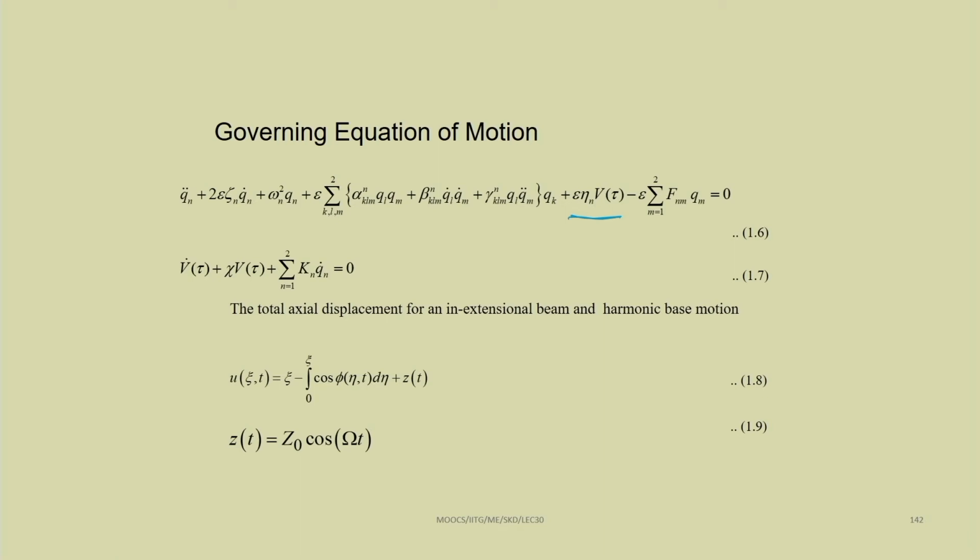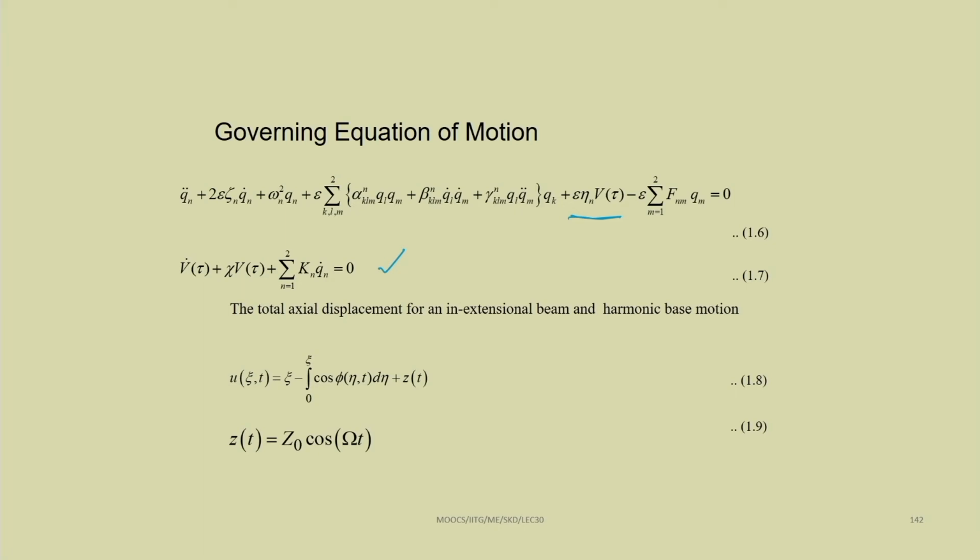It is coupling both these equations, that is, the mechanically excited or mechanically vibrating term q with this v, minus the forcing, minus epsilon, sum m equal to 1 to 2 f n m q m equal to 0. Similarly, this is the voltage equation: v dot(tau) plus xi v(tau) plus the sum n equal to 1 to 2 of k n q n dot equal to 0.